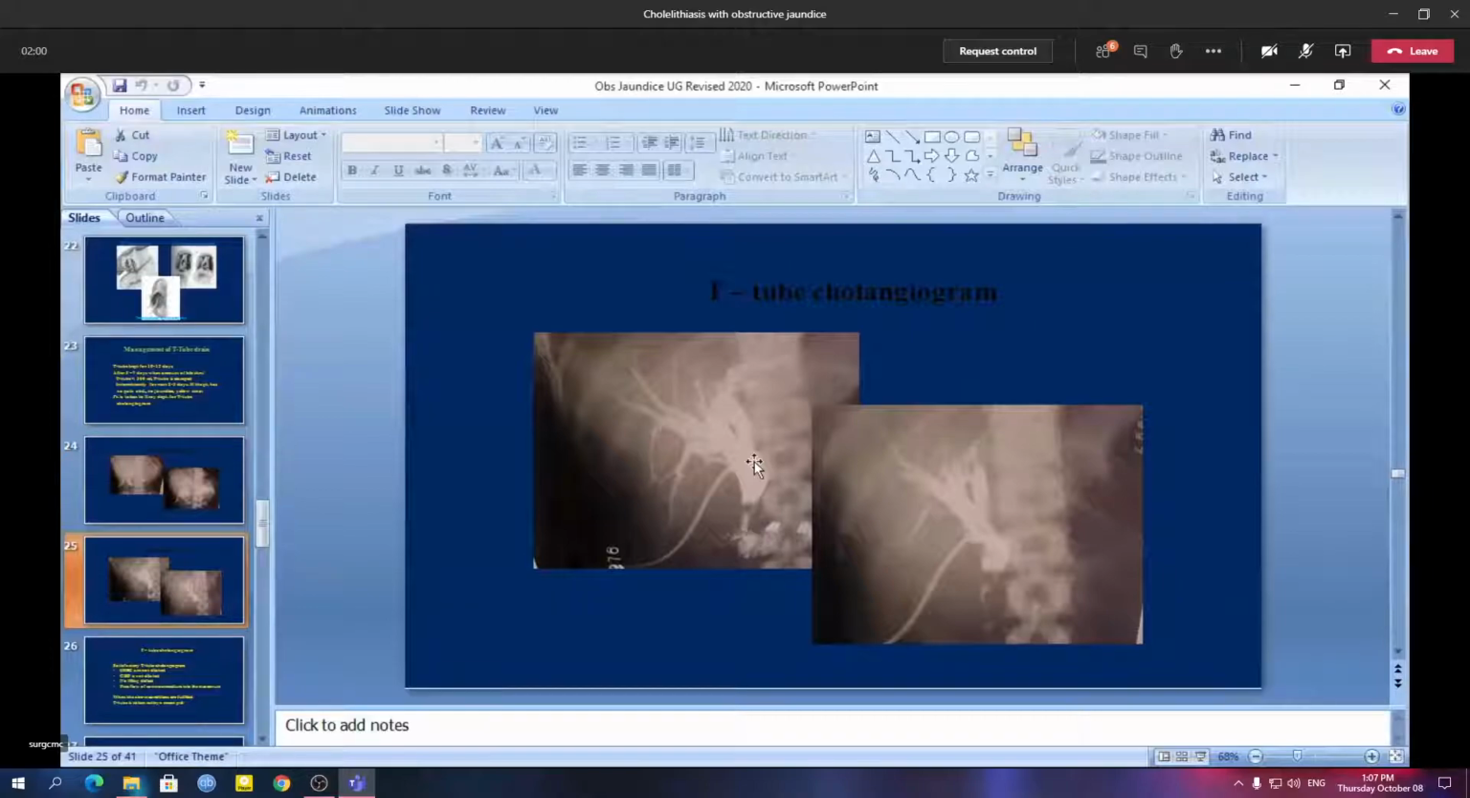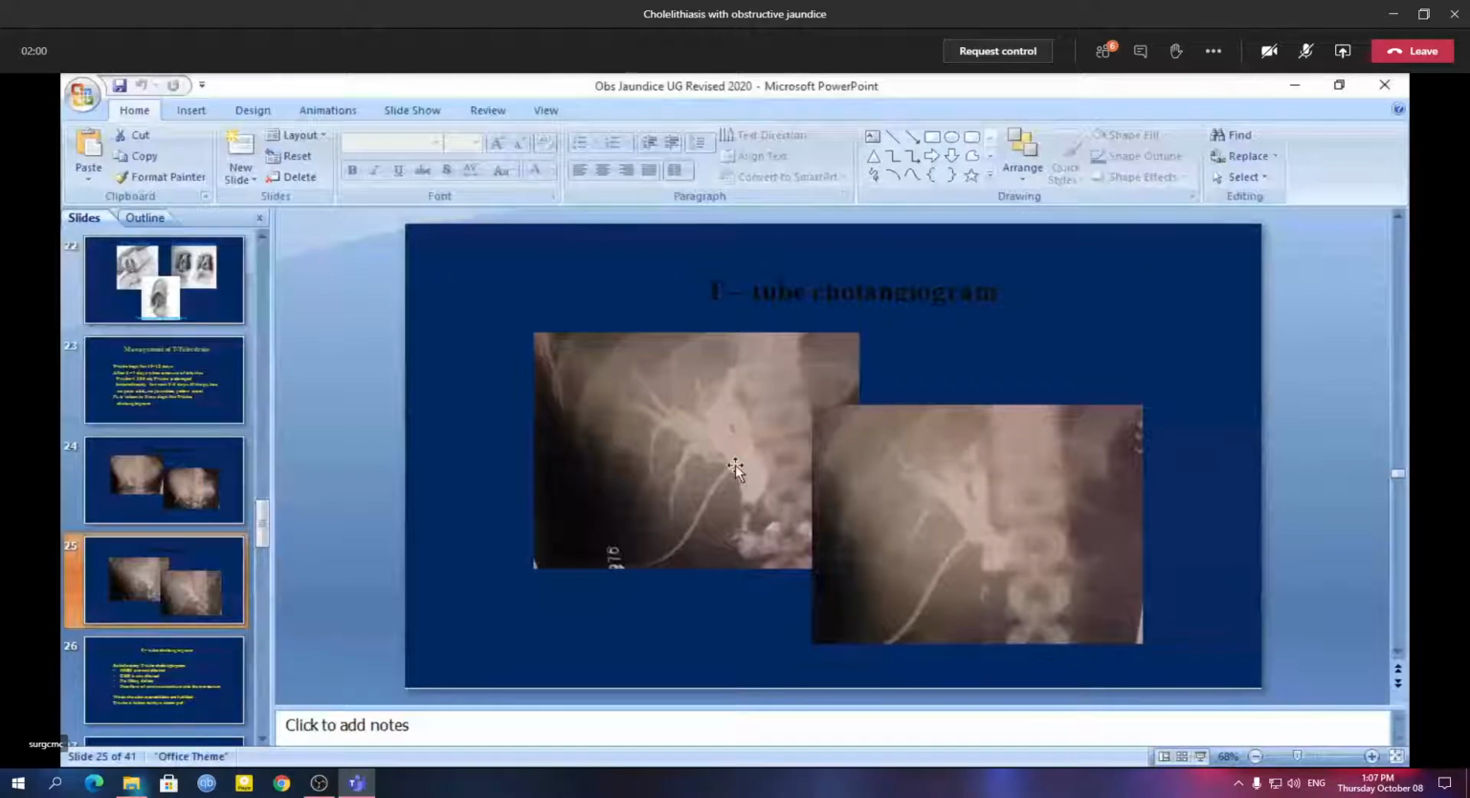So in such a situation, we cannot take out the T-tube, because if we take out the T-tube, then bile will spill through the choledochotomy into the intra-abdomen, and thereby the patient will have biliary peritonitis, and the patient may go into shock. So again we will have to do something in such a situation. Otherwise, if there is no distal obstruction, we are ready to take out the T-tube.